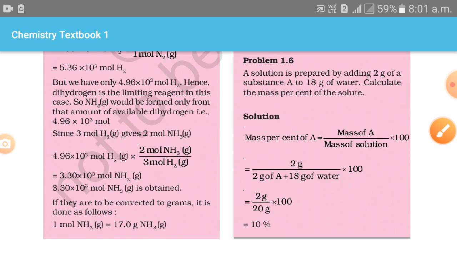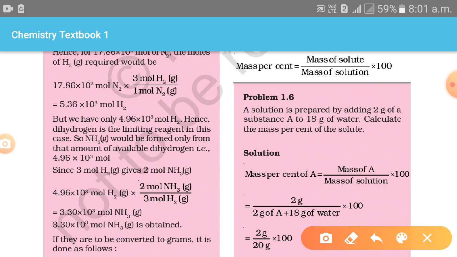We can see the example here. A solution is prepared by adding 2 gram of substance A to 18 gram of water. Calculate the mass percentage of the solute. Suppose the solute is solid sugar that we have dissolved in water, then how can we find out the percentage of sugar? Let's see the example.